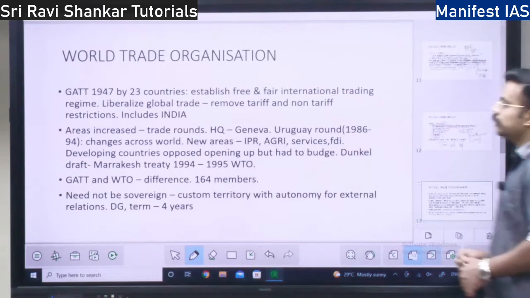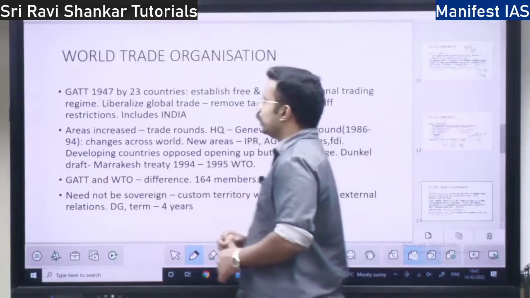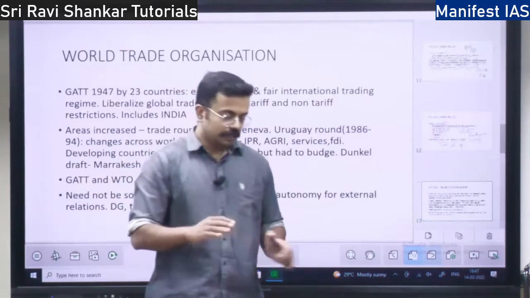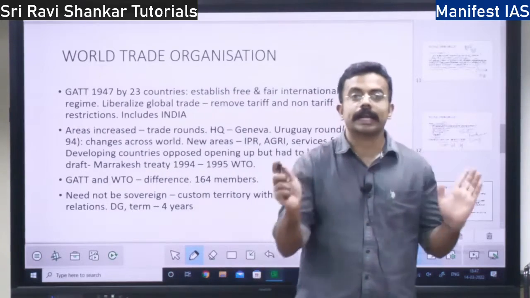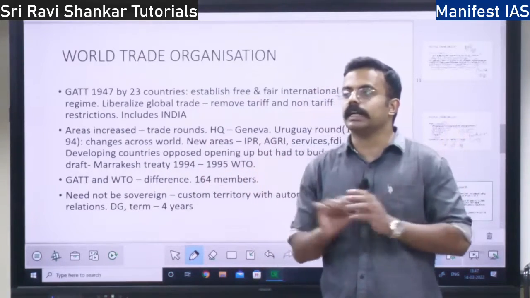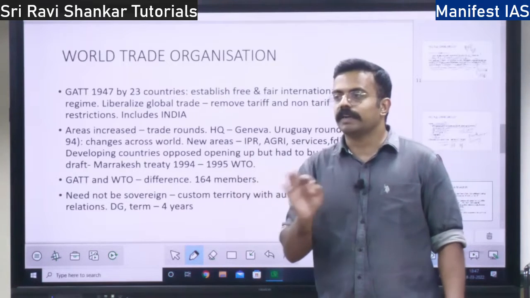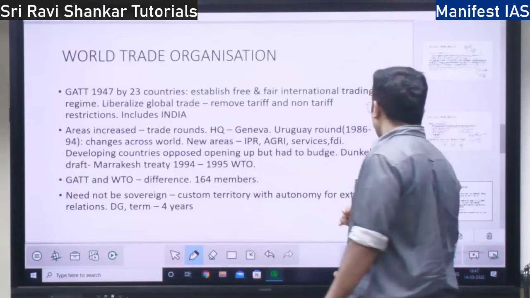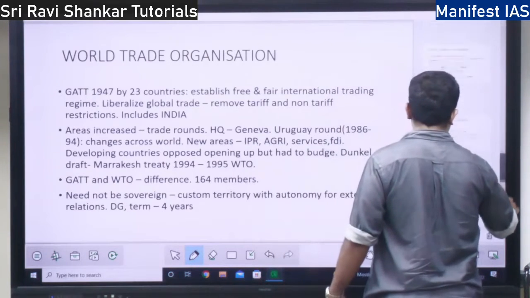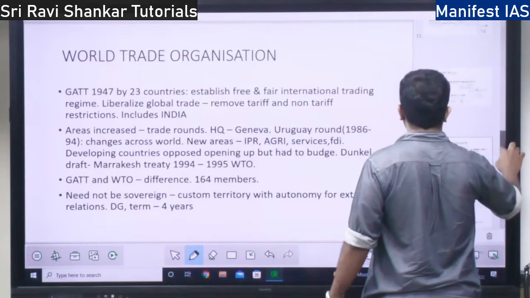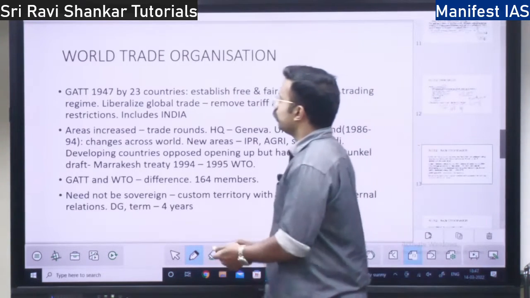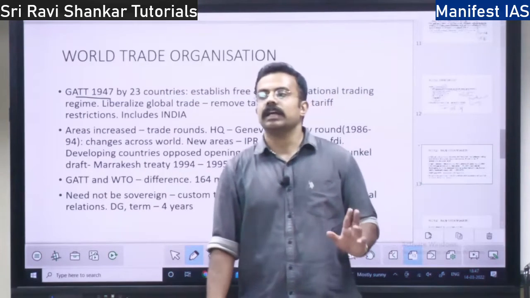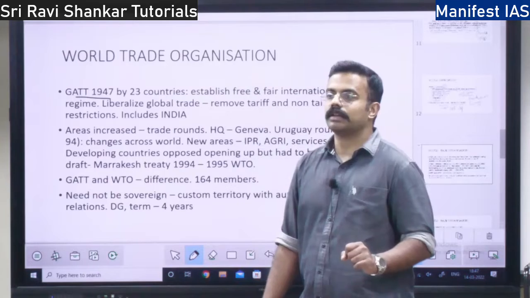So, this organization started functioning in 1947. Right? See, today what is the role? World trade. It focuses on the trade among the countries. It sees whether the trade is beneficial for all. So that is the work of the World Trade Organization, right? Okay. So it started as the General Agreement on Tariffs and Trade in 1947, right?